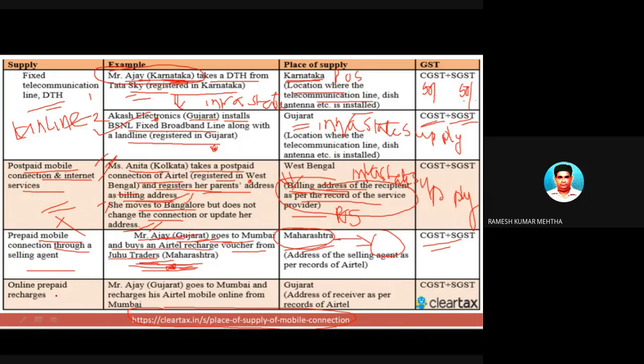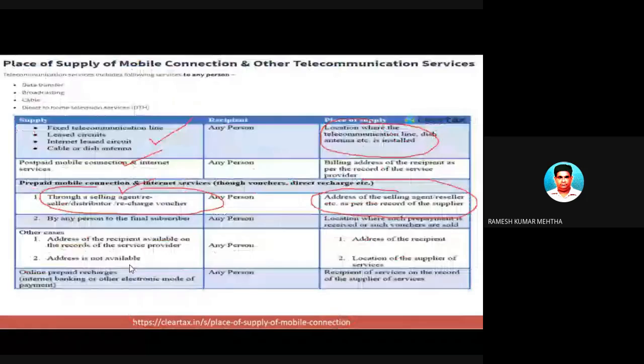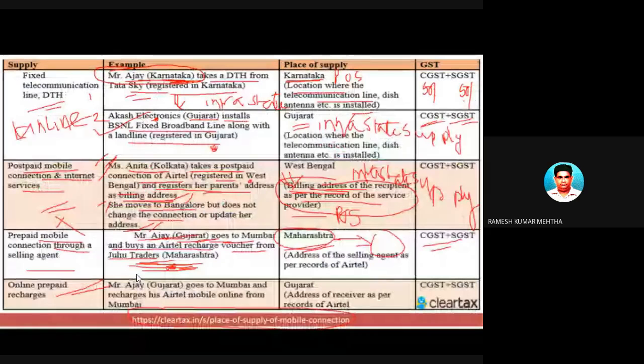Next one is online prepaid recharges. Today we are in the world of a pandemic, the epidemic of corona, and we do online prepaid recharge. So that is mostly in place. So whenever you do this kind of activity and you are availing the service of online prepaid recharges, prepaid telecommunication, then let's see the answer.